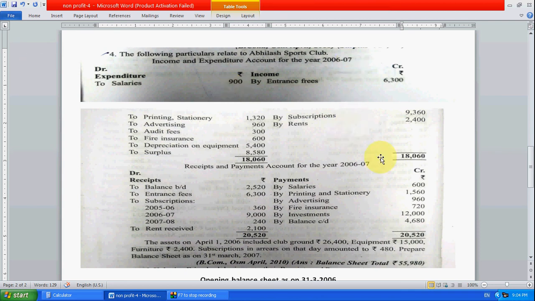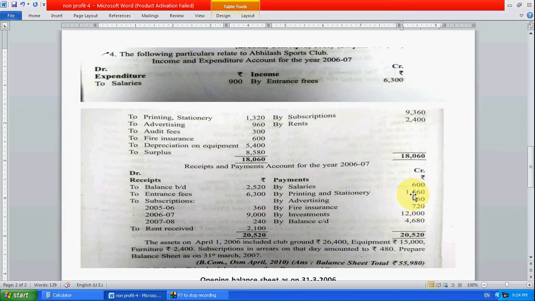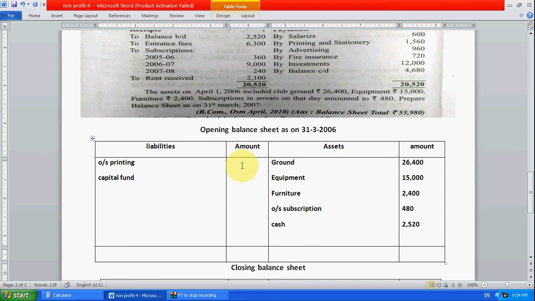But here we have paid 1560, while printing stationery is only 1320, meaning there is a previous amount which is not payable. So in the current year we have paid some extra amount. Let's check it. 1560 minus 1320 is 240 rupees extra we have paid in the current year in printing stationery. The 240 is for last year. So right here printing stationery is 240.